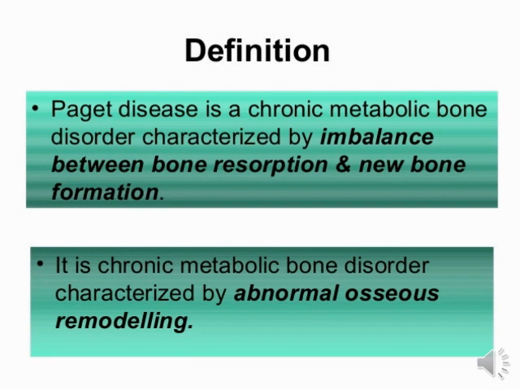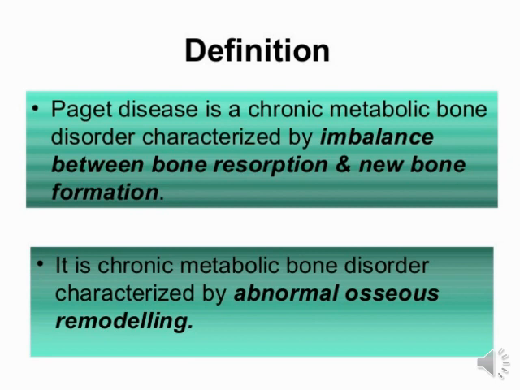So resorption means bone tissue breakdown, and the cells involved in it are osteoclasts. What is an osteoclast? It breaks down the bone tissue. Okay, so it is related to Paget disease.